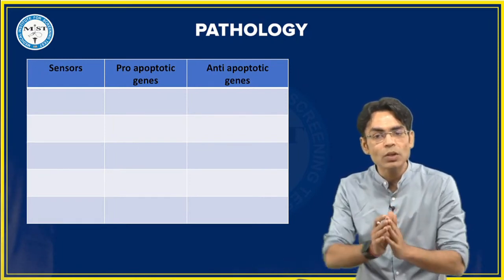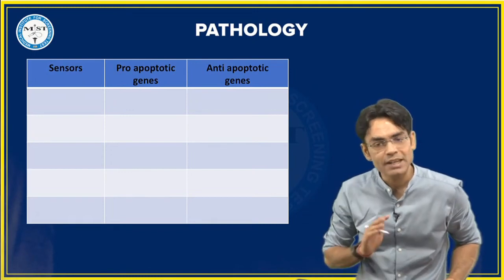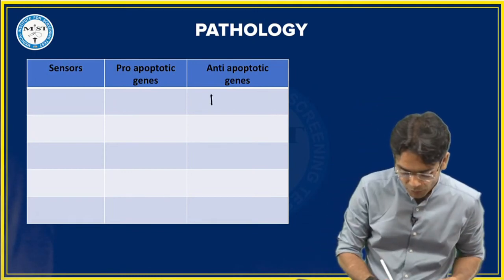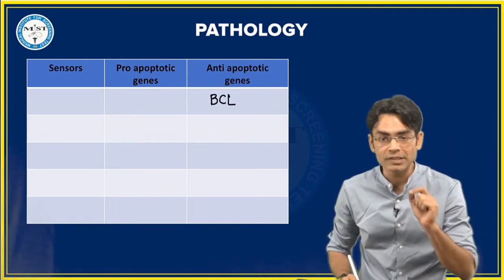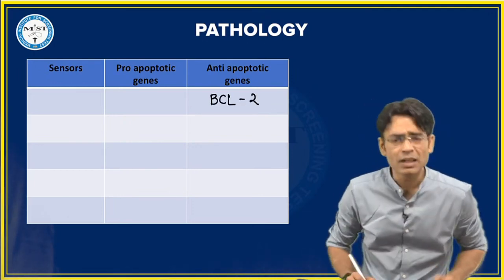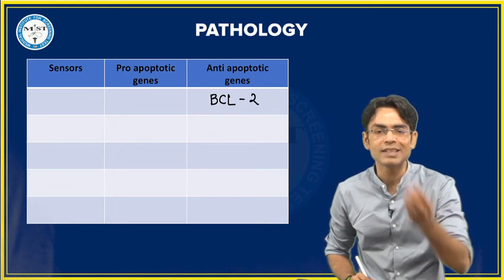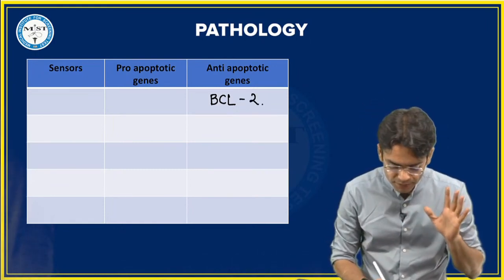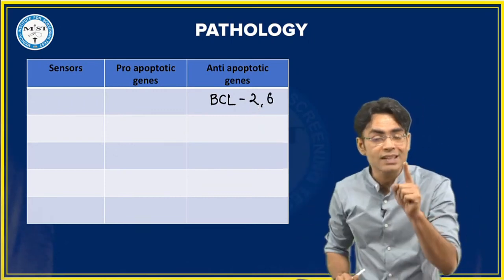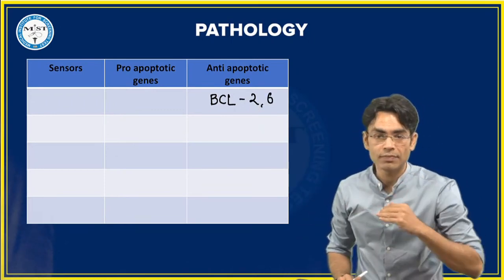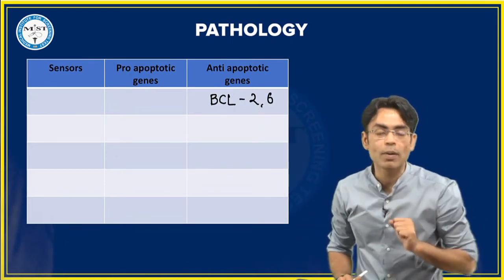So any molecule in which you have lastly L, that is your anti-apoptotic gene. तो बेटा देखो, first gene is BCL, इसके last में L है, तो BCL. अब नंबर कुछ भी हो सकता है, BCL2, BCL6, कुछ भी. ठीक है. Whenever this molecule is working, the cell will have long life. The cell will not undergo apoptosis.